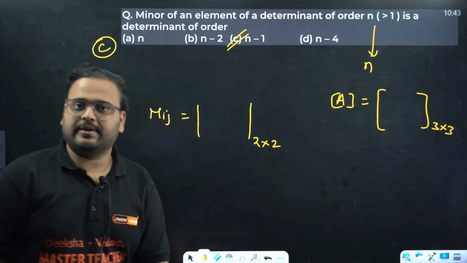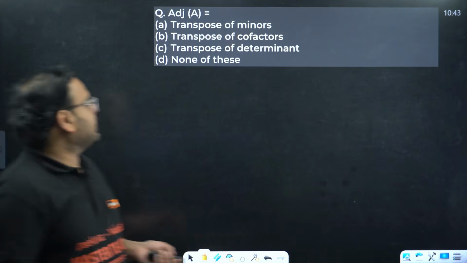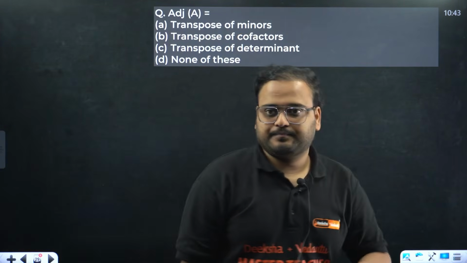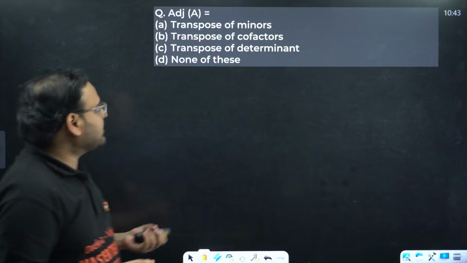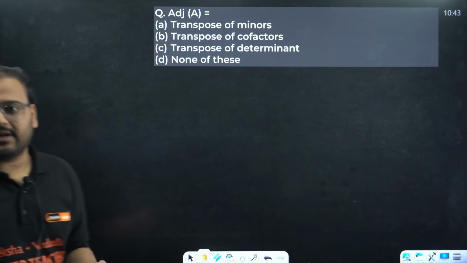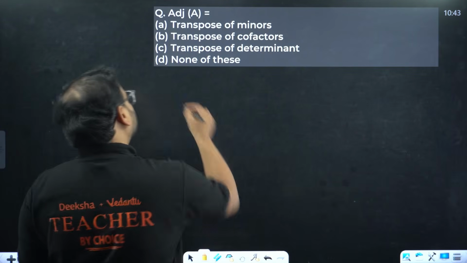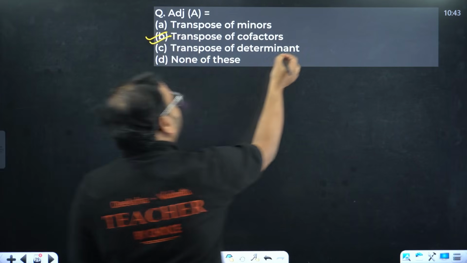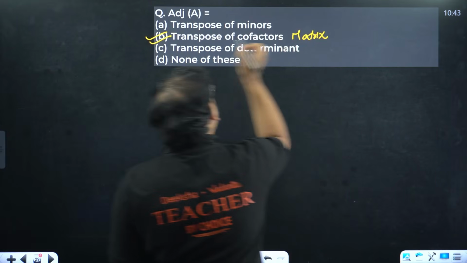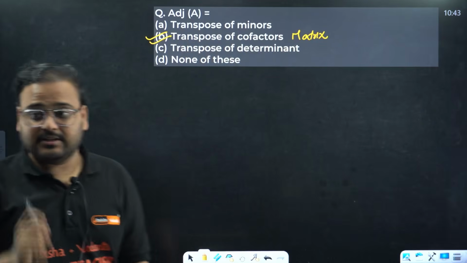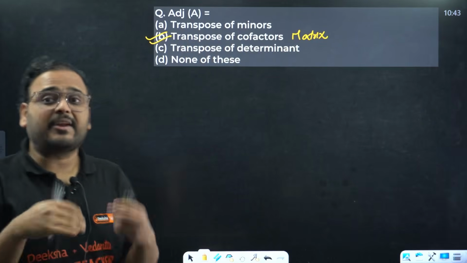Simple, right? Let's move on. Next question. Adjoint of A is what? Transpose of minors, transpose of cofactors, or transpose of determinant? Very simple answer. Transpose of cofactor matrix, if you want to be specific, because adjoint of A is a matrix.